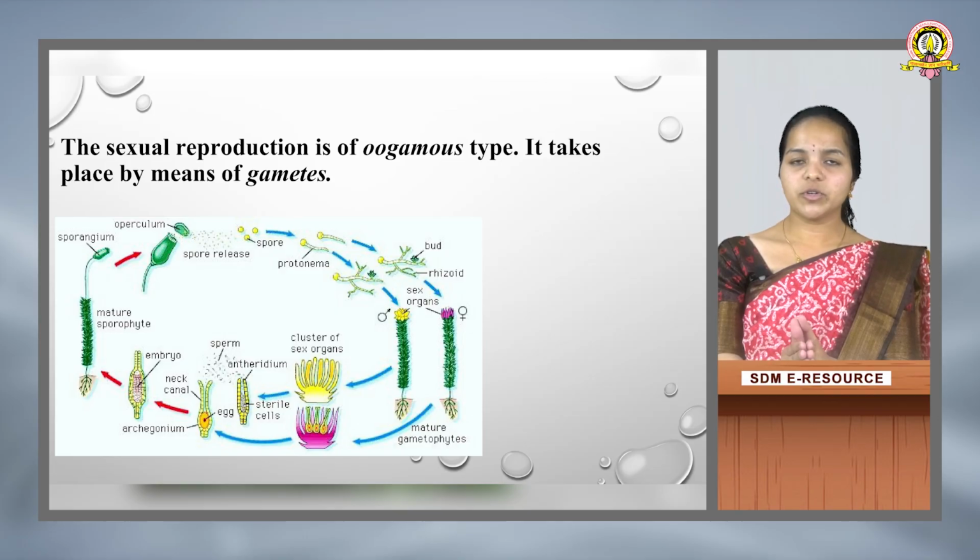In a monoecious thallus, the male and female reproductive organs are present in the same thallus. The male reproductive organ, antheridium, produces male gametes, the sperms, and archegonium produces the egg. The sperm is motile in nature, and the egg is fixed.